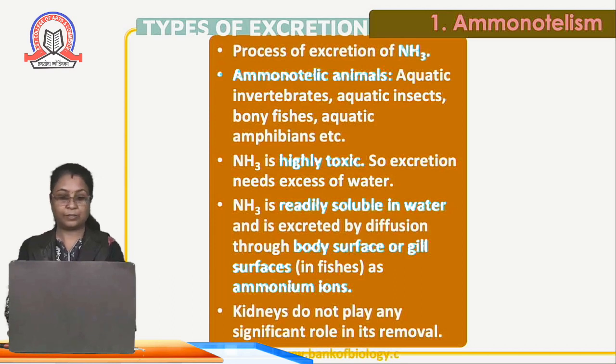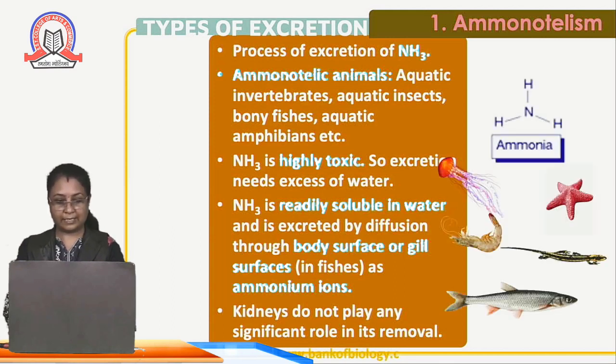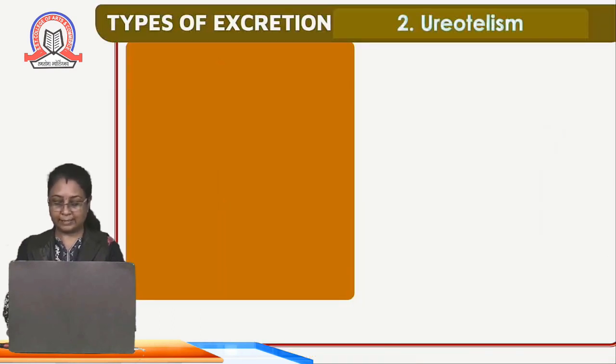But my dear students, in these animals kidneys do not play an important role because water is required to dissolve the ammonia. But terrestrial animals do not have sufficient water to dissolve the ammonia. So the next type of excretion is ureotelism.